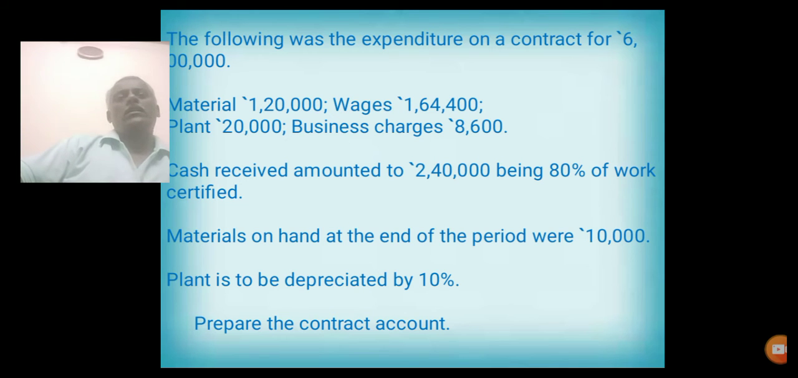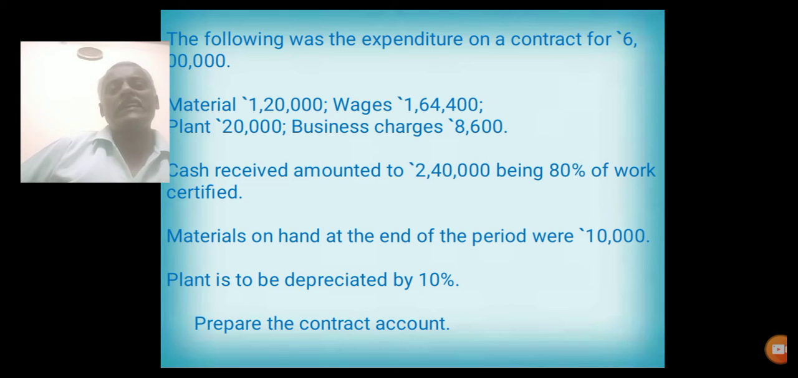This is the particular sum. Now we go through the sum and how to solve it. The following was the expenditure on a contract for rupees 6 lakhs. Materials rupees 1,20,000, wages 1,64,400, plant, business charges. Cash received amounted to rupees 2,40,000, being 80% of work certified.